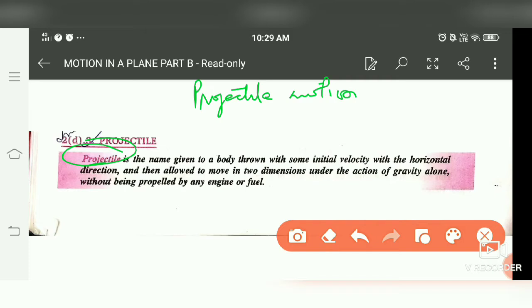Projectile is a name given to a body thrown with some initial velocity in a horizontal direction and then allowed to move in two dimensions under the action of gravity alone, without being propelled by any engine or fuel. The body is called a projectile and the motion is called projectile motion.